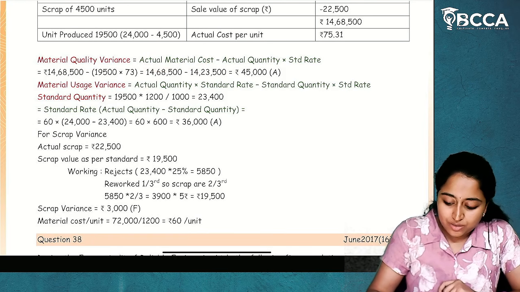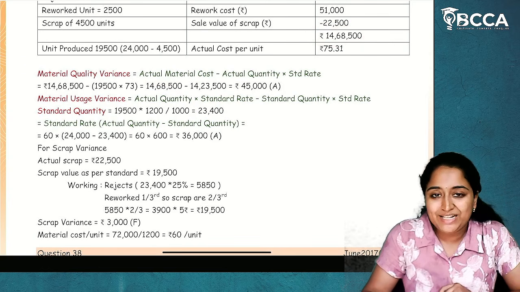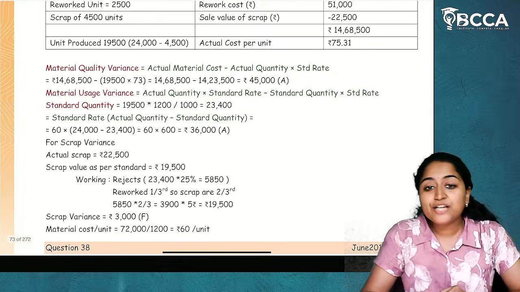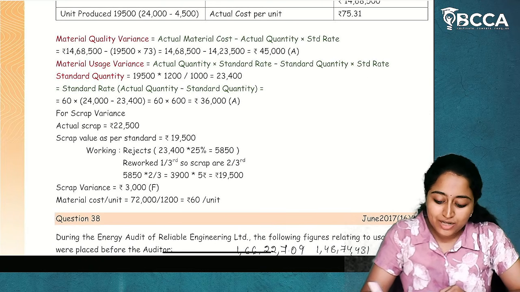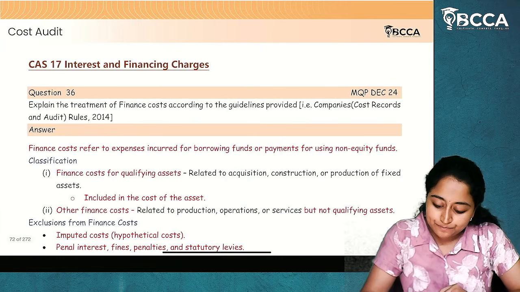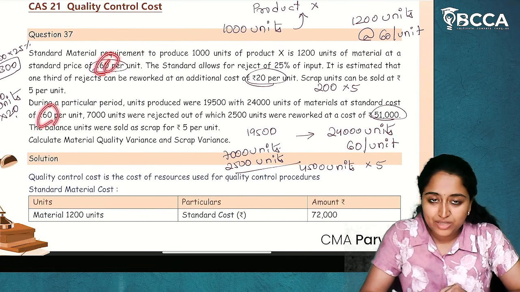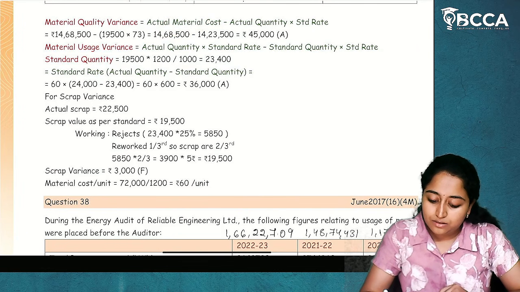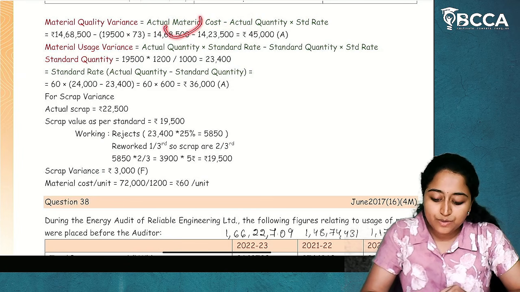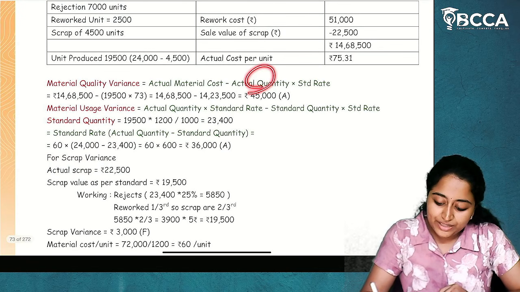Now, actual material cost. Whatever actual material cost is there, this is our actual material cost, 14,68,000 minus actual quantity into standard rate. I hope it is clear. So, nothing but actual quantity into rate. Here, whatever rate is given, 60 and 60, both are the same rate. So, yes, actual quantity into actual rate minus actual quantity into standard rate. Actual quantity into actual rate is nothing but actual material cost.